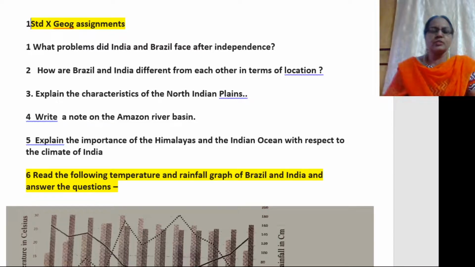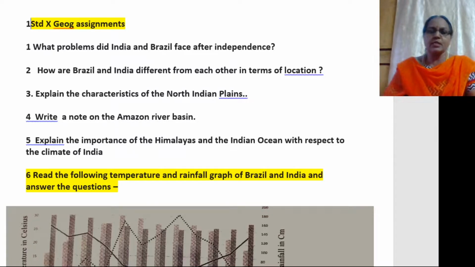Here, the first question is, what problems did India and Brazil face after independence? Here, you're going to write the answers of both India and Brazil separately. India, you're going to talk wherein India was under the British regime for 1.5 centuries and got its independence in 1947. In spite of facing many wars and famines, India is now a global nation.